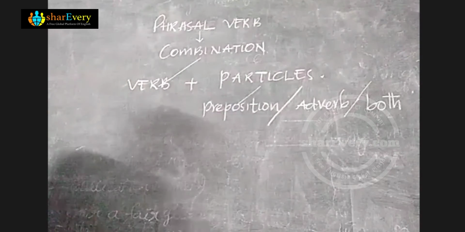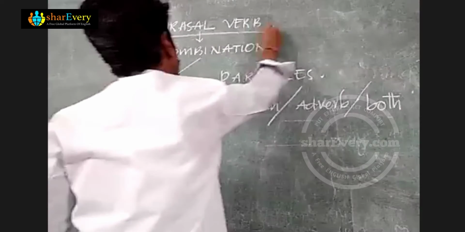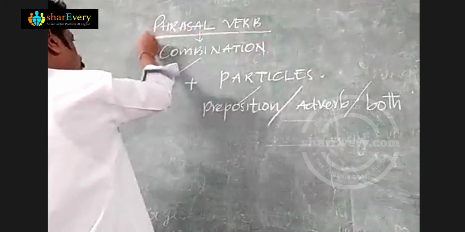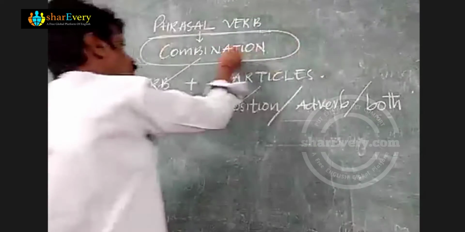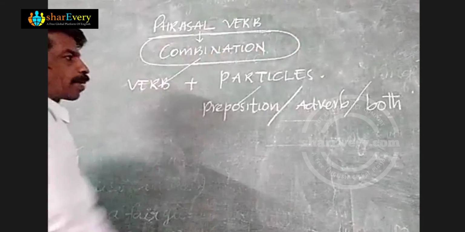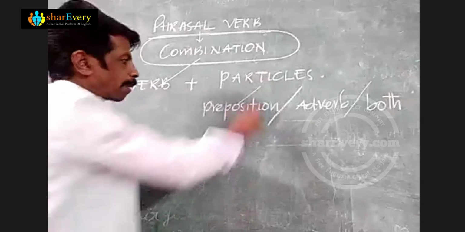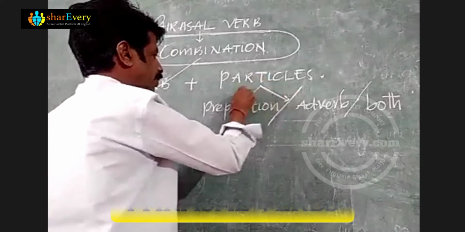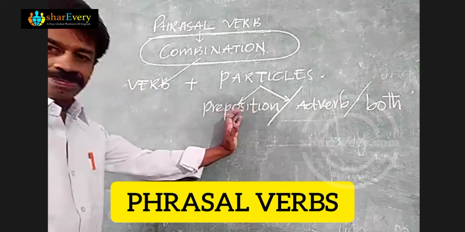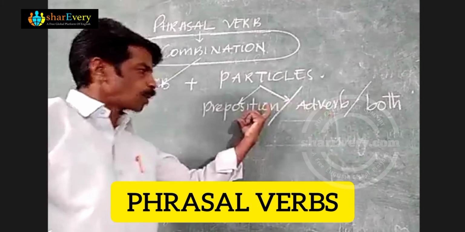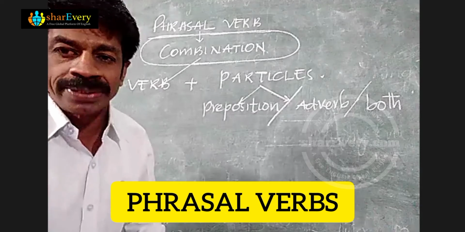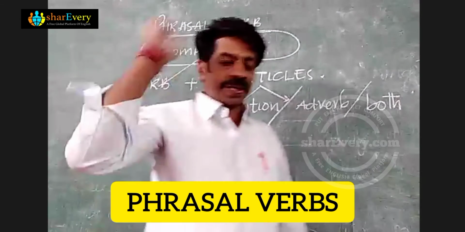This is called a phrasal verb. A phrasal verb is nothing but a combination of verb plus particles. What do you mean by particles? Particles are nothing but a preposition, an adverb, or both. That is known as a particle.